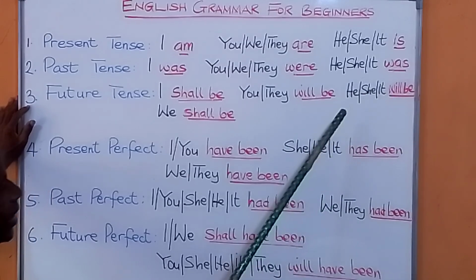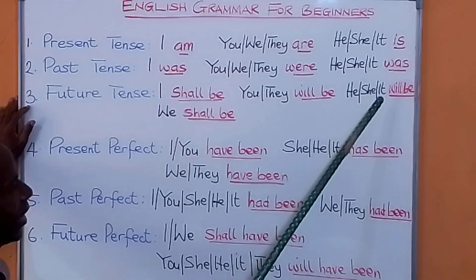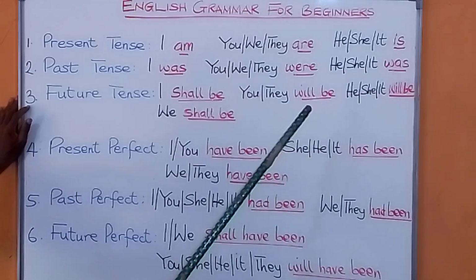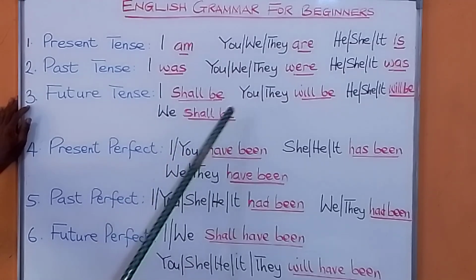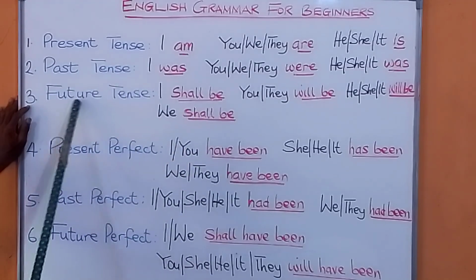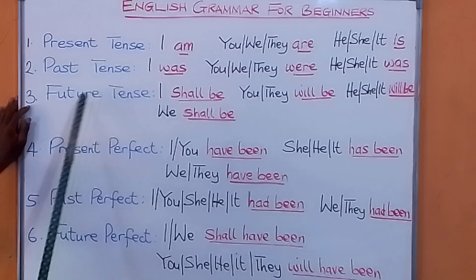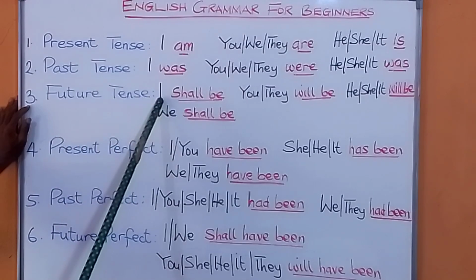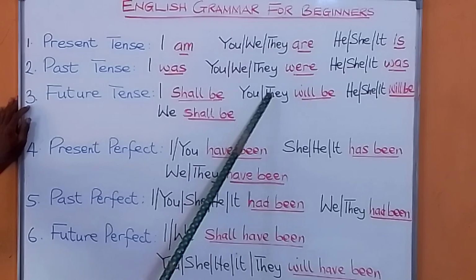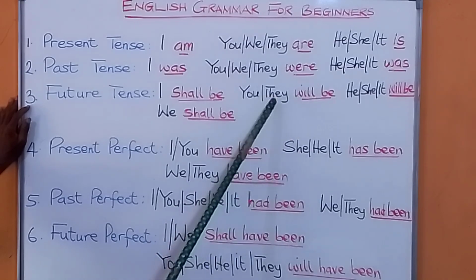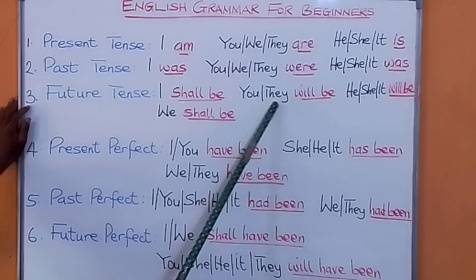He will be okay. She will be there. It will be fine. If you want to use we, you say shall be. We shall be okay. So for the future, with I, you say shall be. With you or they, you say will be. You will be there. They will be there.